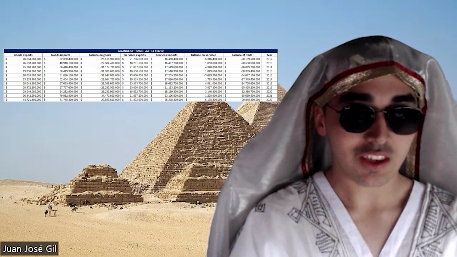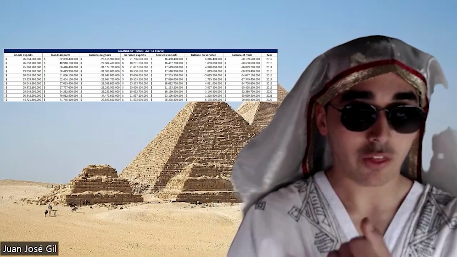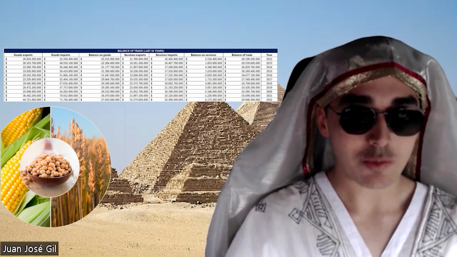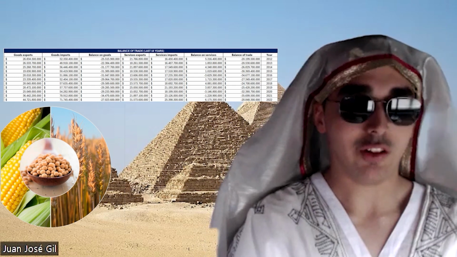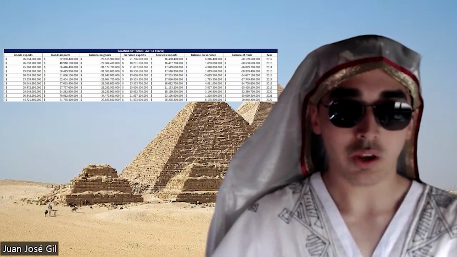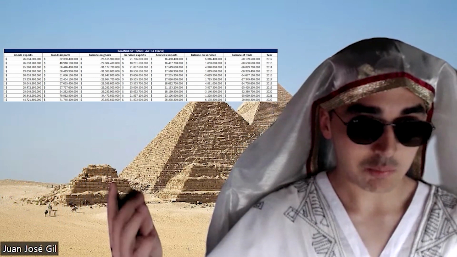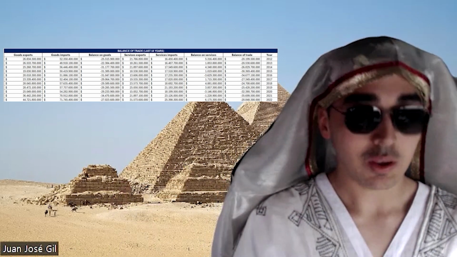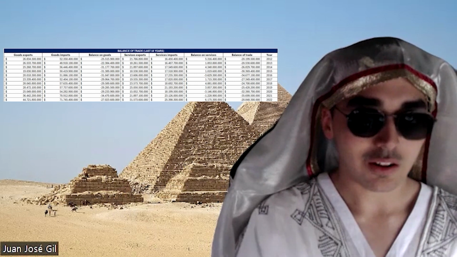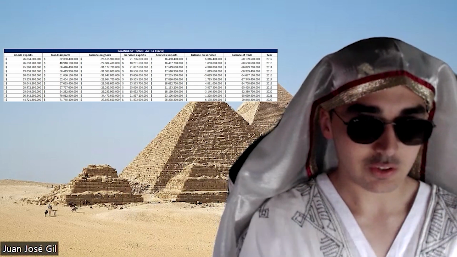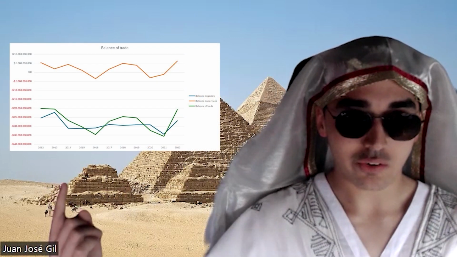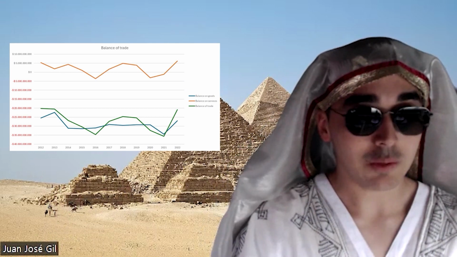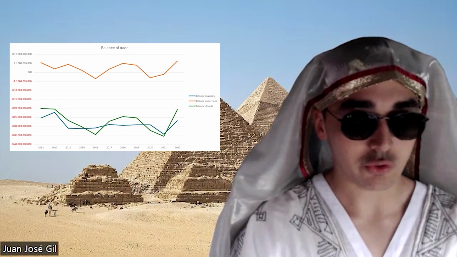This happens because Egypt needs to import a lot of plant-based products like wheat, corn, soybeans, and capital products. Generally, these products can be produced by Egypt, either because of the climate or because of the technology. On the other side of the trade balance, we have services that, as we can see in this table, usually the exports are larger than the imports. This generates a surplus in the services, but it's not as big as the deficit in goods. This ultimately means that Egypt has a deficit in the trade balance, as we can see on this graph over here. This trade deficit means that Egypt consumes more than it produces, but it also means that Egypt relies more on the products from other countries.